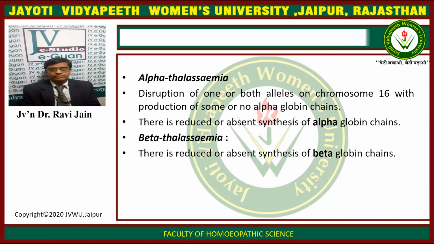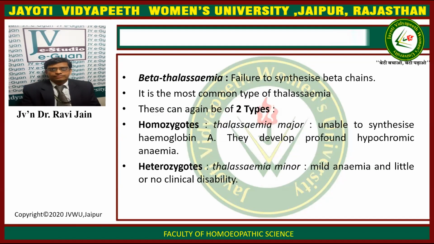In beta thalassemia, there is reduced or absent synthesis of the beta globin chains. So in alpha thalassemia we have alpha globin chain involvement, and in beta thalassemia we have beta globin chain involvement. It is the most important type of thalassemia. The most common thalassemia that we encounter in our day-to-day practice is beta thalassemia.